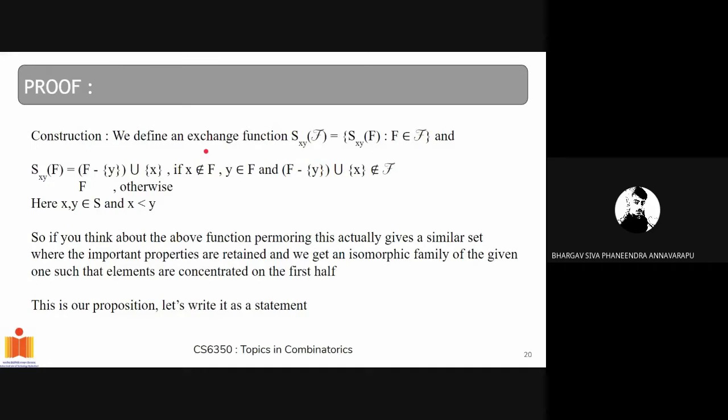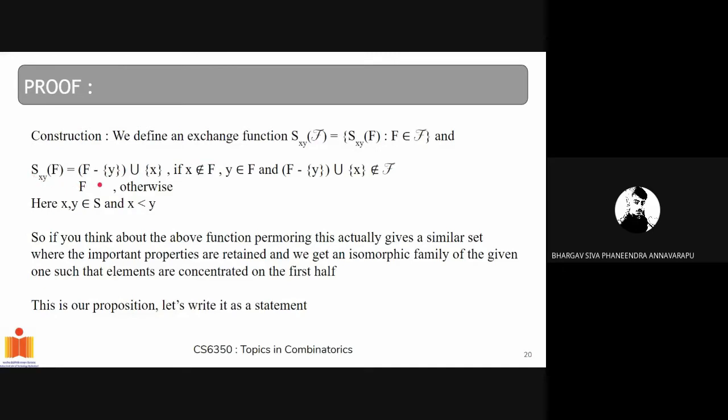Before going further into the proof, we define an exchange function which is Sxy of F. F over here is a family and f over here is a set, and Sxy over family F is Sxy over a set f for all f belonging to the family F. So again we have to define what Sxy of set f is. So we have defined Sxy of set f over here.